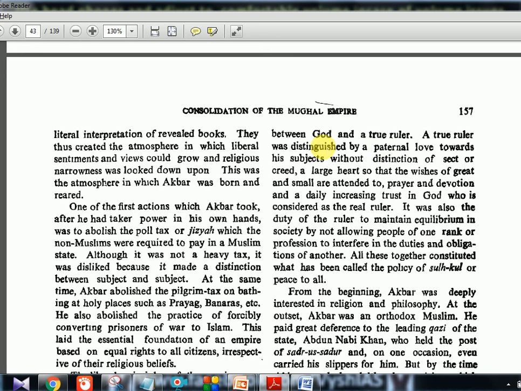A true ruler was distinguished by paternal love towards his subjects without distinction of sect or creed, a large heart, so that the wishes of great and small are attended to, prayer and devotion, and a daily increasing trust in God. Again, I don't think you need everything, but this final line, okay: policy of Sulh-e-Kul. Okay, Sulh-e-Kul is like universal religion or universal peace, toleration, that kind of common thing which Akbar devised. Okay, it's very, very important. UPSC has asked 2-3 times in prelims or mains, like what is this, or explain the religious toleration policy of Akbar. Okay.